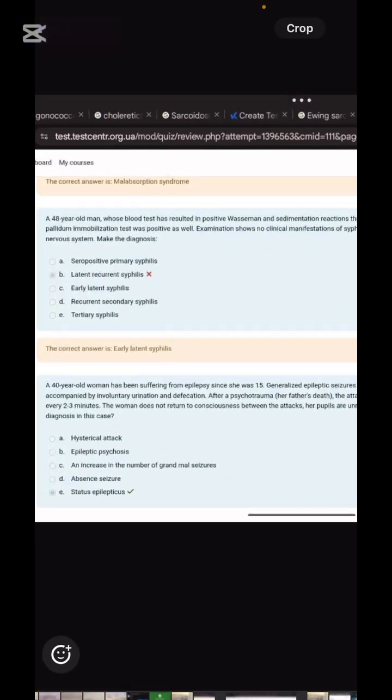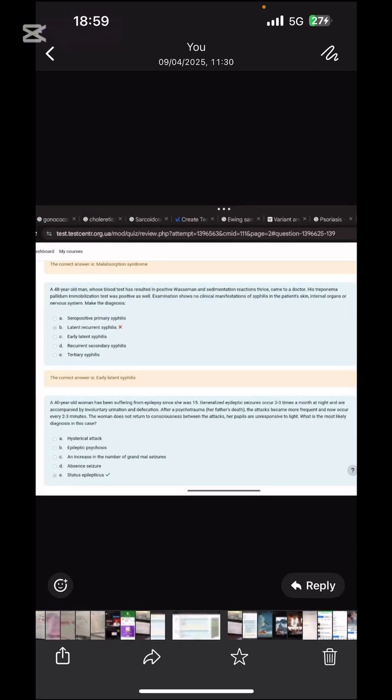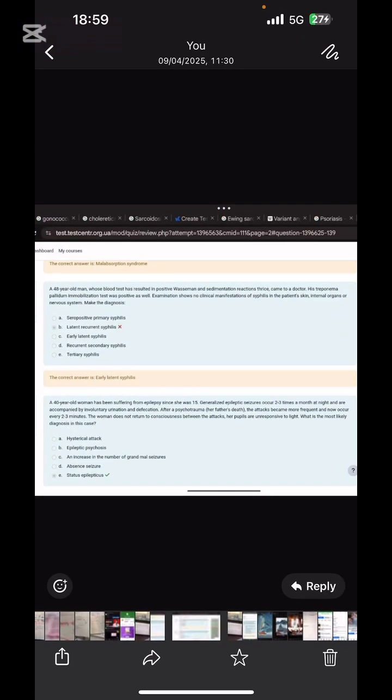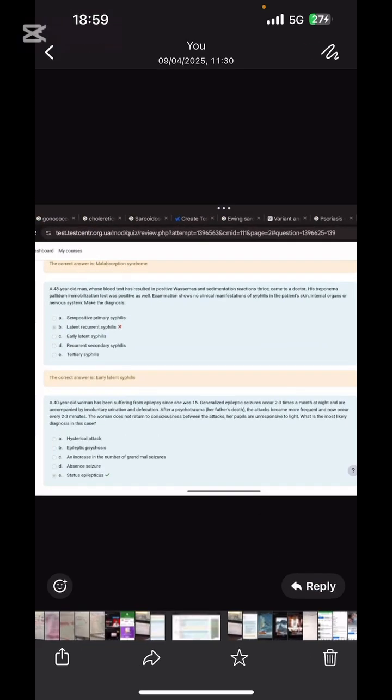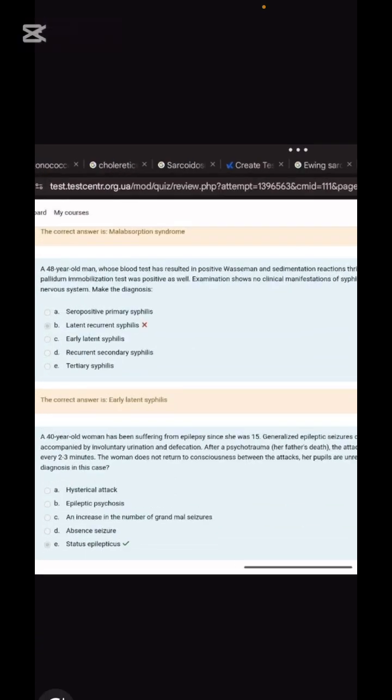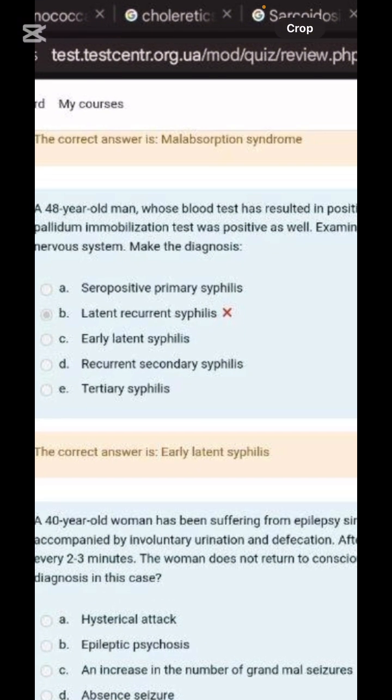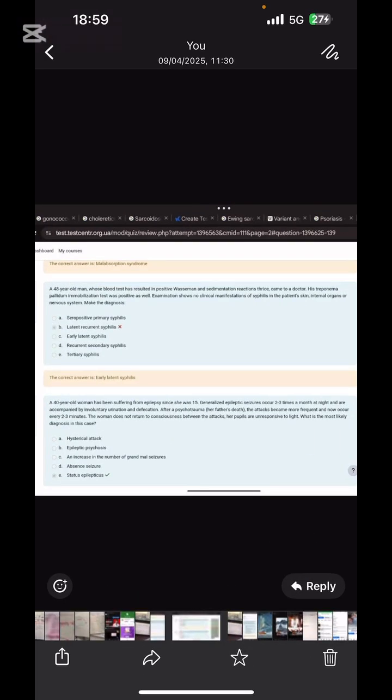And in this case, you can remember the early latent syphilis, when there will be no clinical manifestations of syphilis given in the patient. This is the case of early latent syphilis. Remember not to mark latent recurrent syphilis. There is nothing like latent recurrent syphilis. Remember please to mark early latent syphilis.